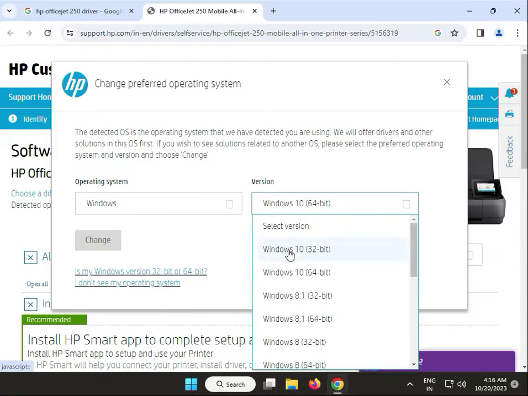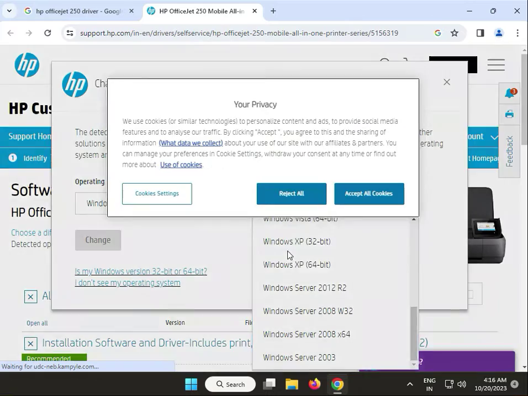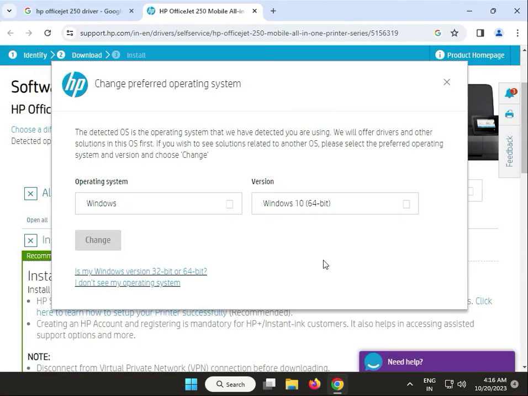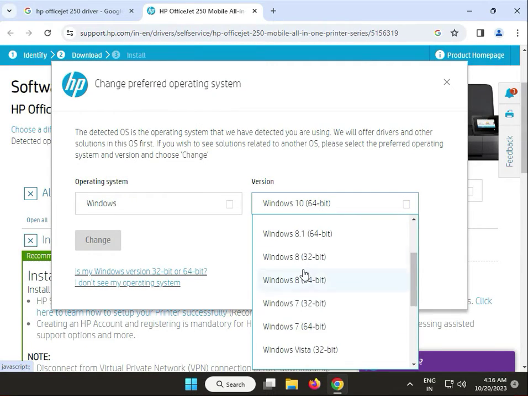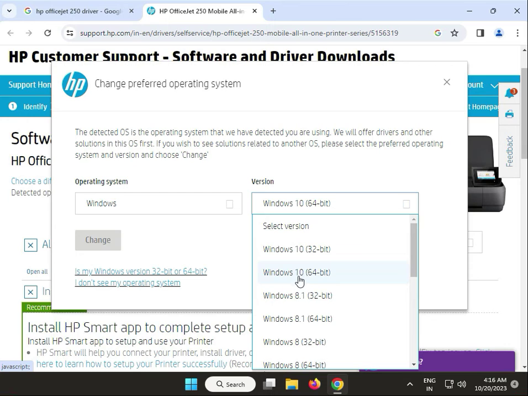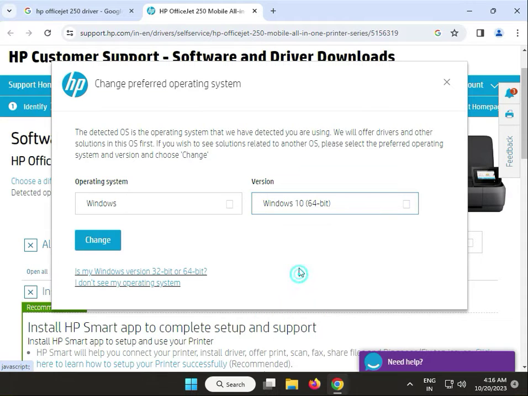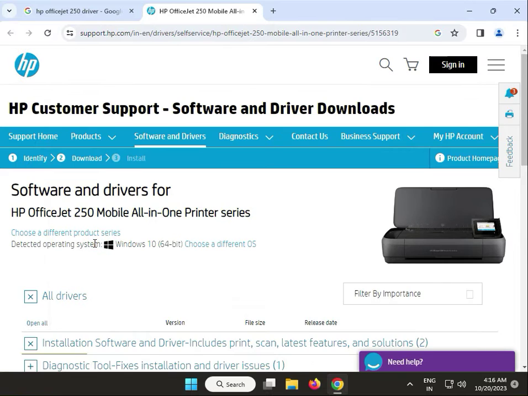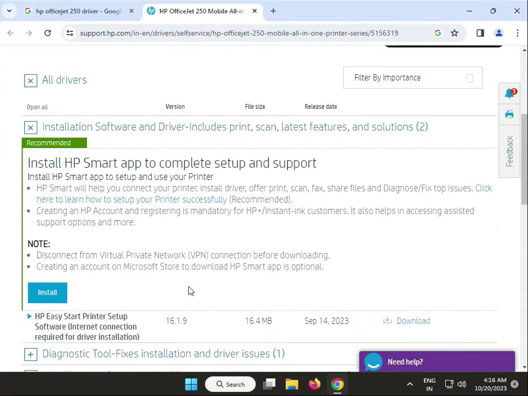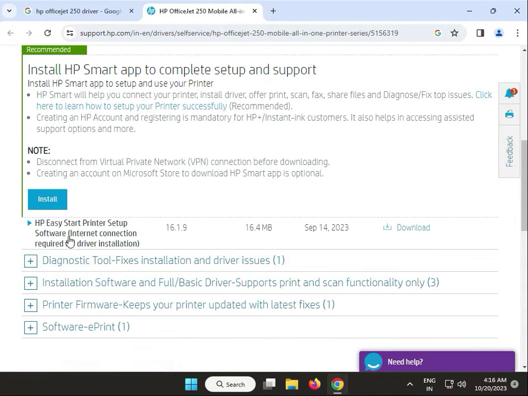So I have Windows 11, but guys, Windows 11 is not shown. So you can download Windows 10 64-bit. This is supported in Windows 11. Okay, this one requires an internet connection, so do not download this one.